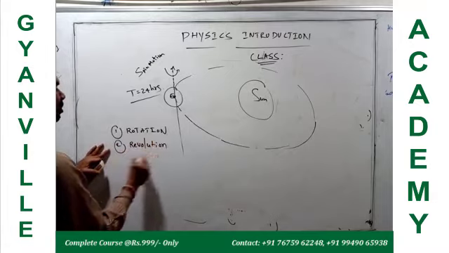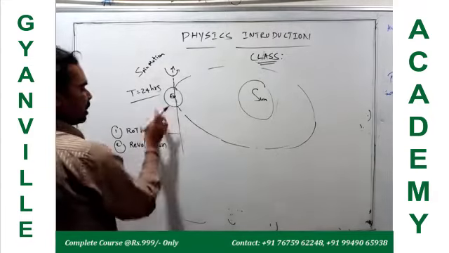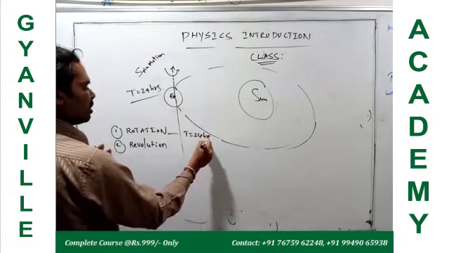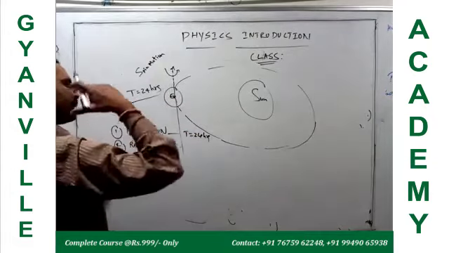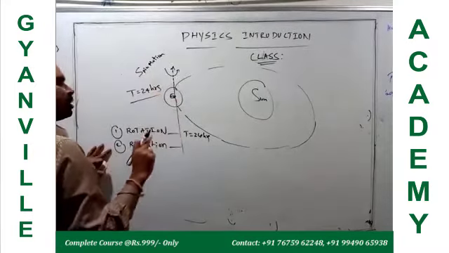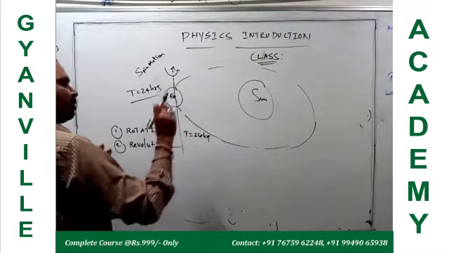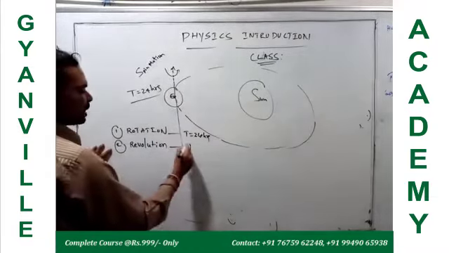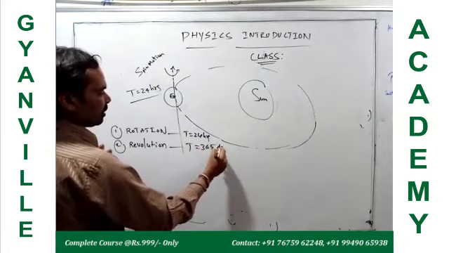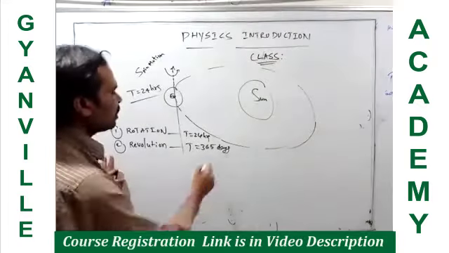So I think you know the difference. What is the time period of the rotation? The time period of rotation of Earth is 24 hours, and the time period of revolution of Earth is the time to make one complete closed path around the sun. How much time should it take? 365 days. Okay, right.